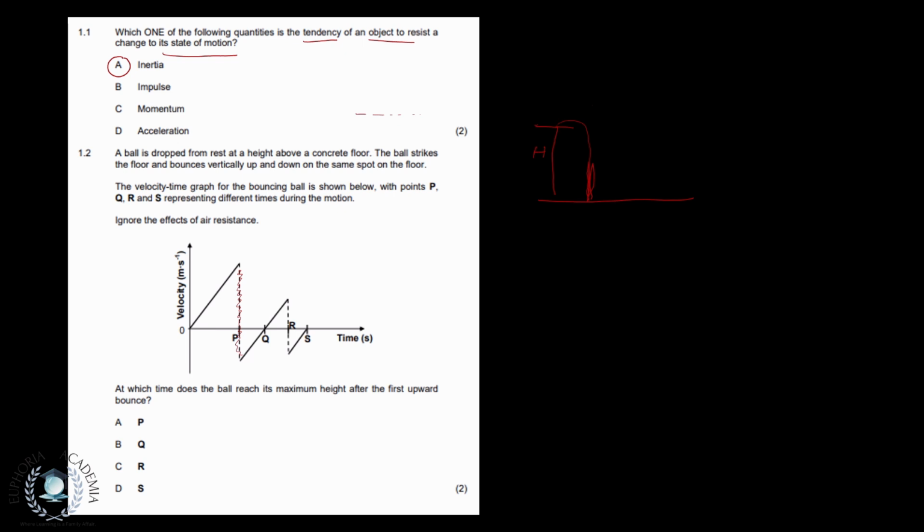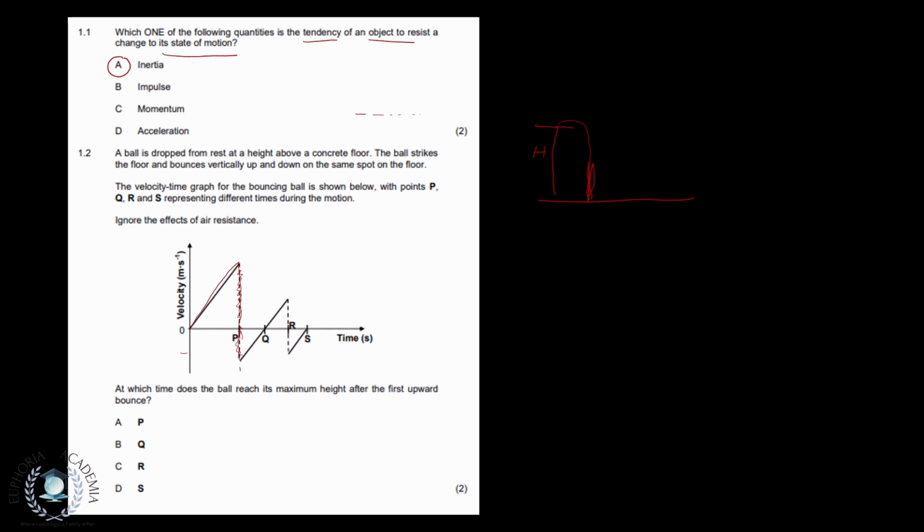So this is the velocity for the bouncing ball, and it essentially bounces from here. At time 0 we have it going up, and then it will reach some maximum height, and then it will go down, and it will have a negative velocity of some magnitude when it hits the ground again.